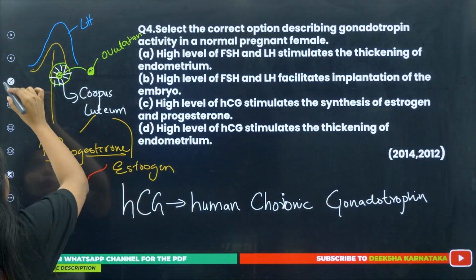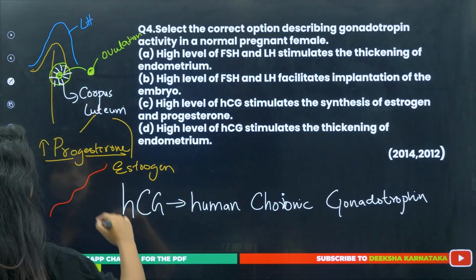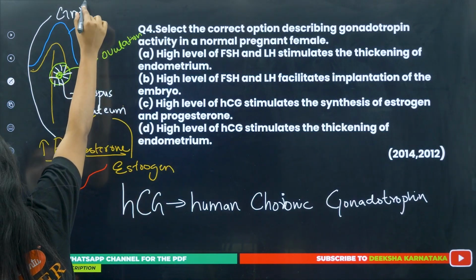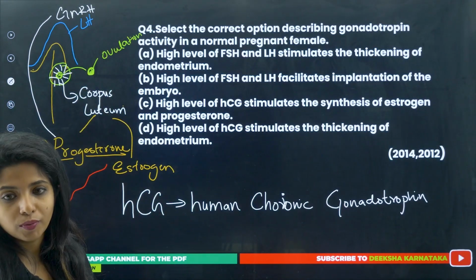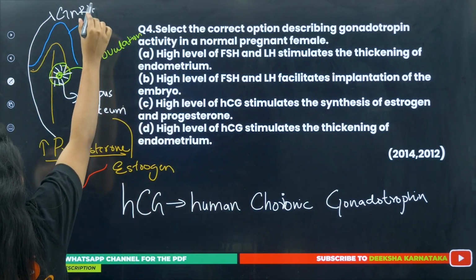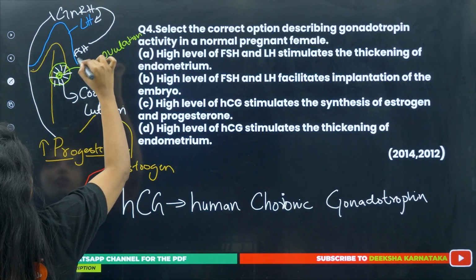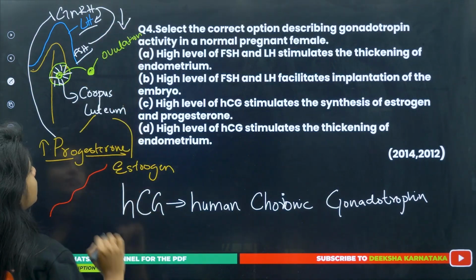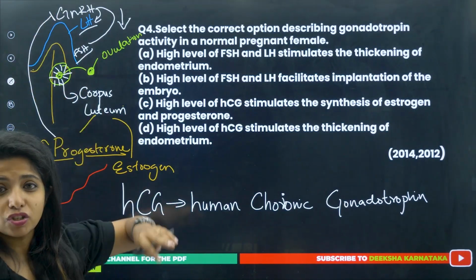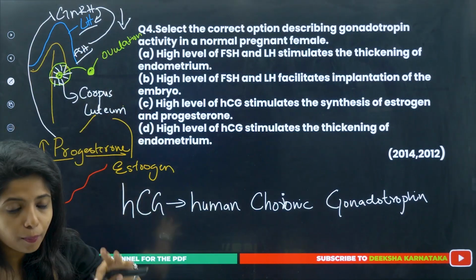But during this point of time, when progesterone is being released in more amount and estrogen is being released, they go and act on their dad, that is GnRH, gonadotropin releasing hormone. When they act on GnRH and say stop your secretion, this is the one responsible for the secretion of LH as well as FSH. Both secretions go down. So progesterone says to GnRH, please stop your secretion. Now, when GnRH stops its secretion, LH and FSH will also stop.